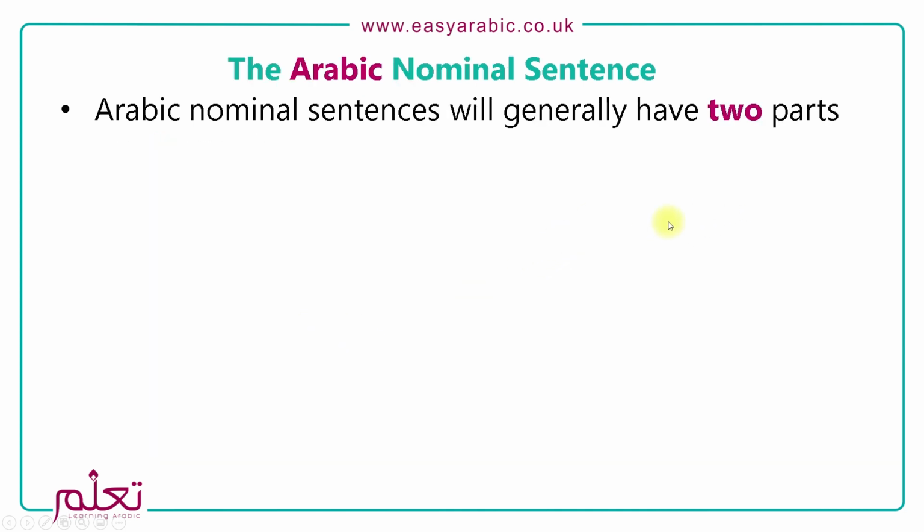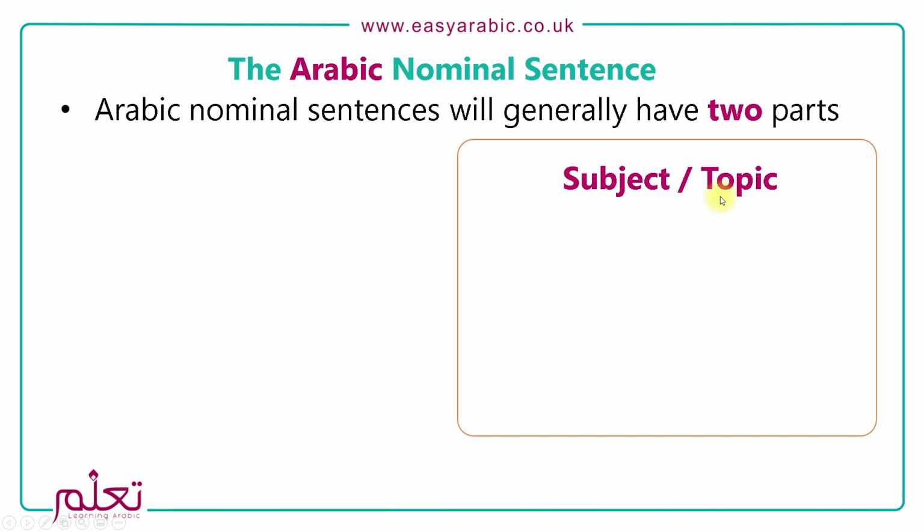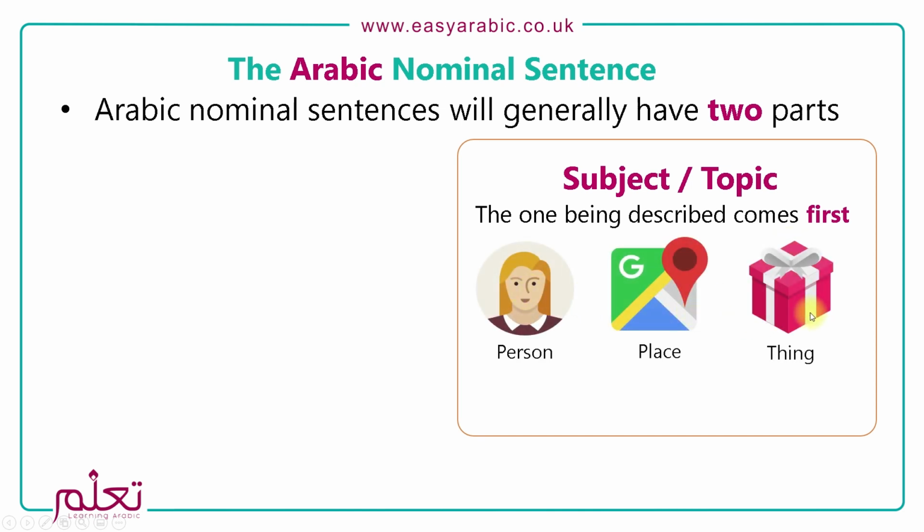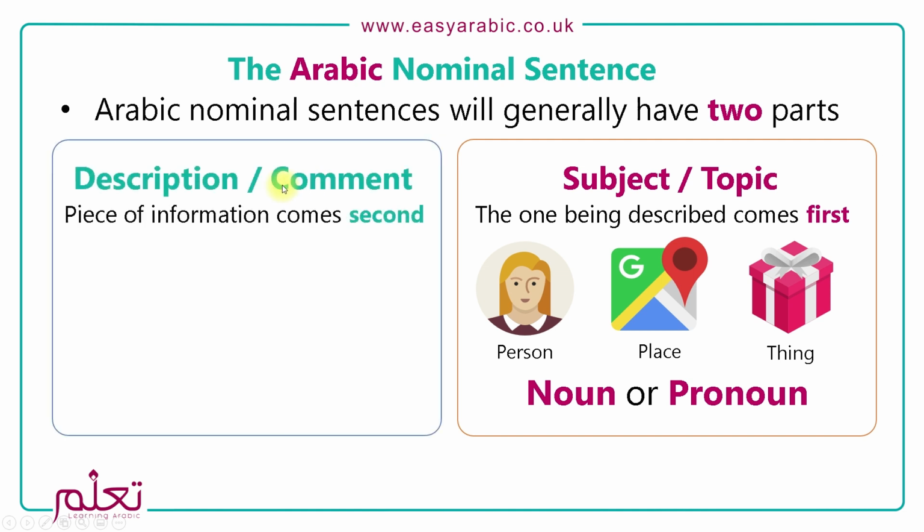The first part will always be the subject or topic. It's the one being described that comes first, and this can be a person, a place, or a thing, and it's normally a noun or a pronoun. And the second is the description or comment, the piece of information that expresses what is said about the subject.